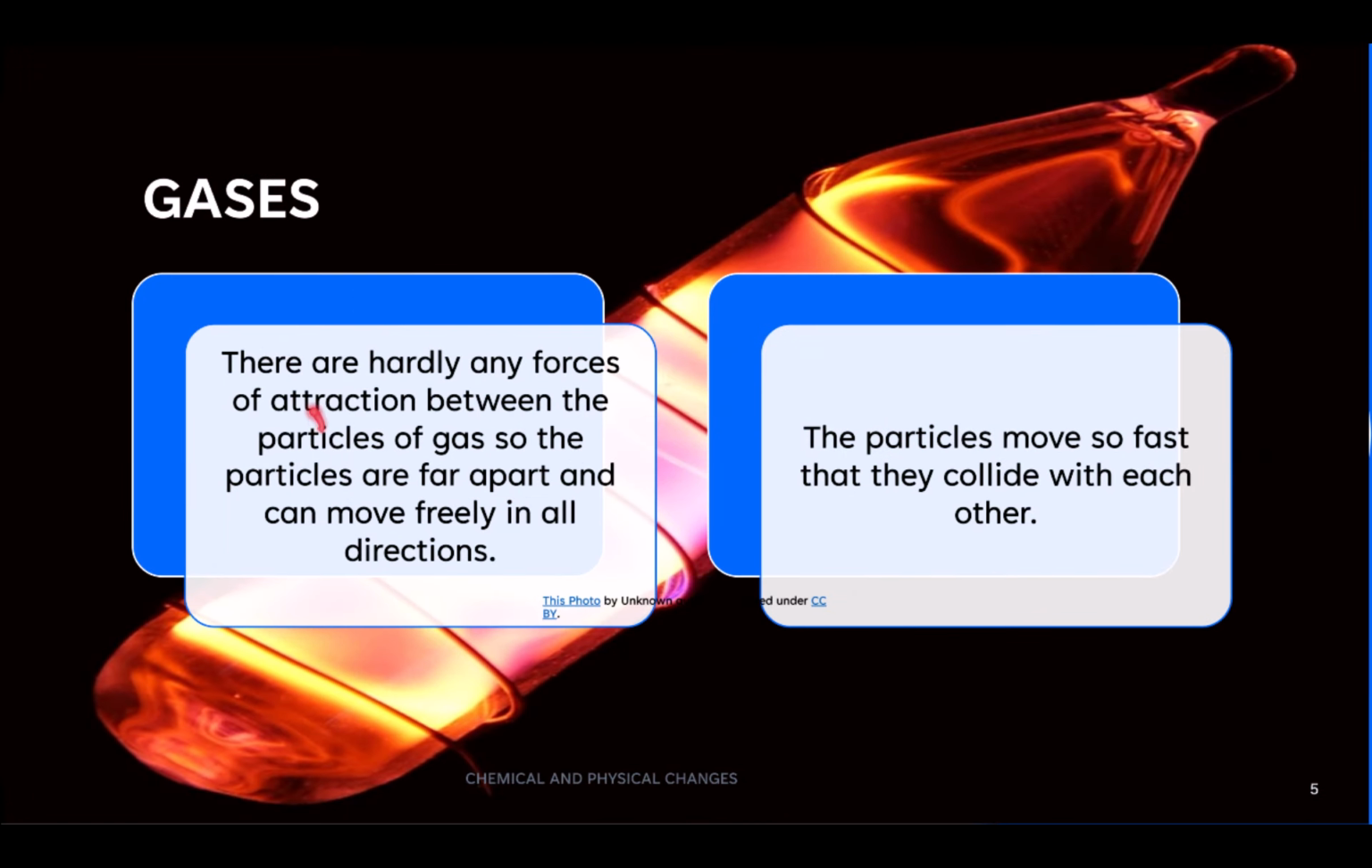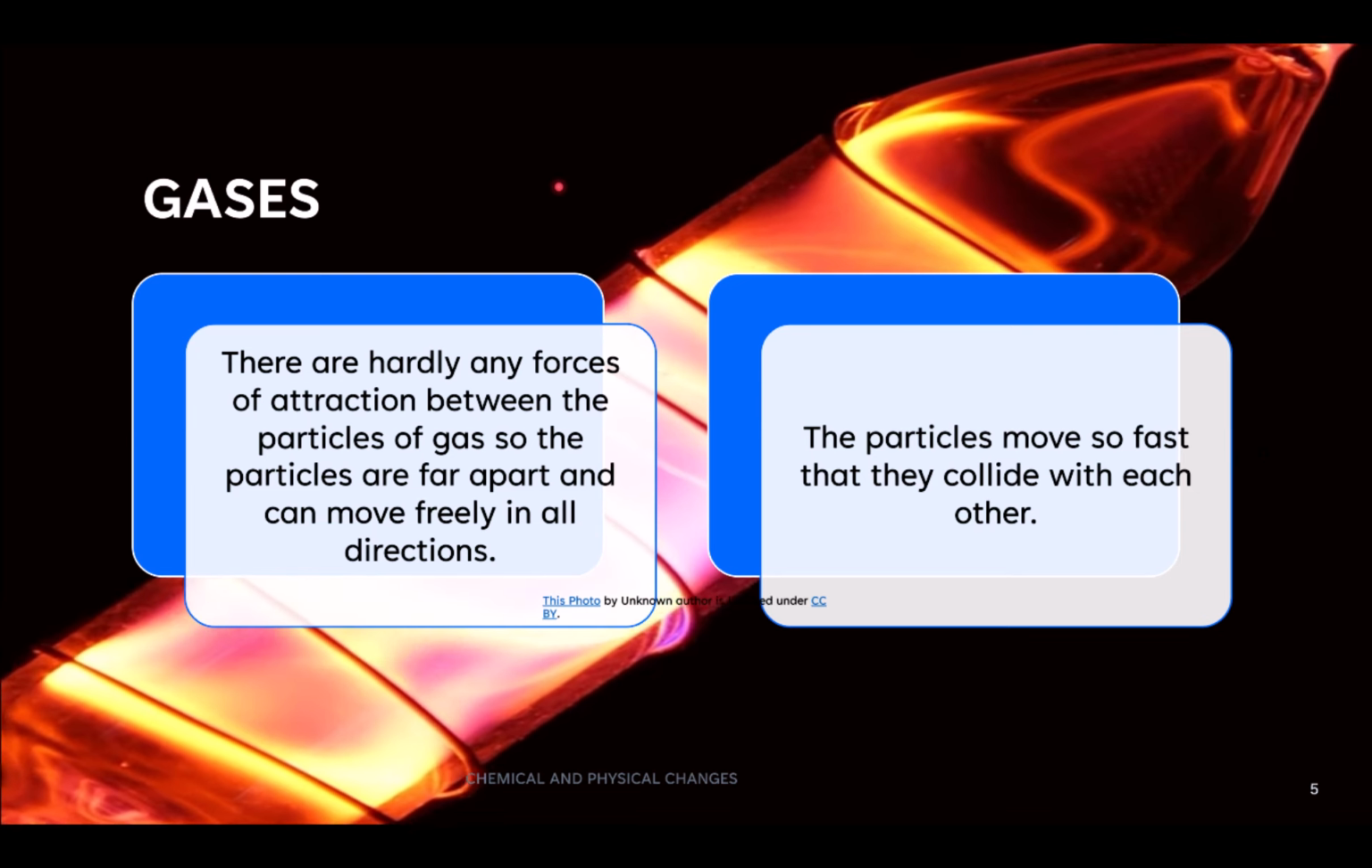Now here are gases. There are hardly any forces of attraction between the particles of a gas. There is too much space between the particles of a gas, so the particles are very far apart and can move freely in all directions. They are free to pass through each other. The particles move so fast that they collide with each other. They move in all directions, very fast, and sometimes they collide with each other.